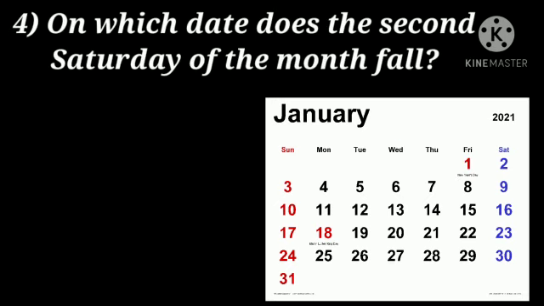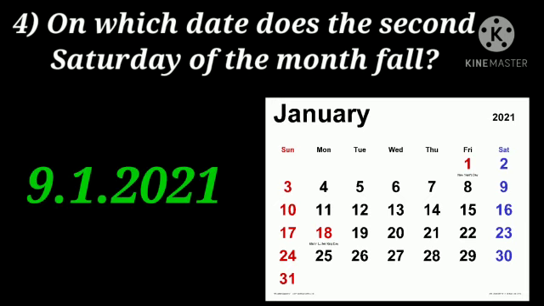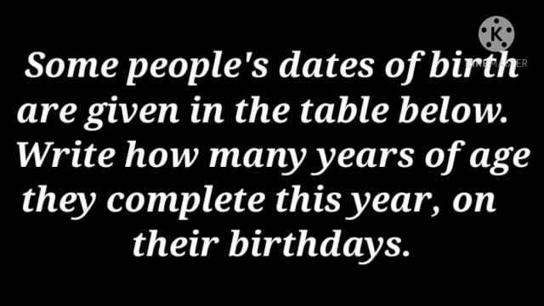Now let's see the next one. On which date does the second Saturday of the month fall? Come on, let's see the calendar. Saturday column. In the Saturday column, the second Saturday, which date is there? Yes, we got it. The date is 9/1/2021, means 9th January 2021. Now let us see what is next.